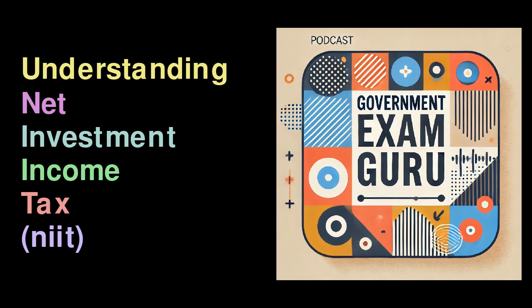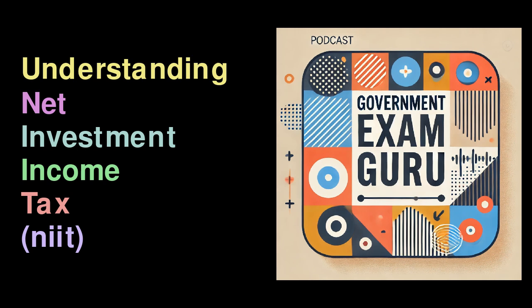Scenario 2, minor excess over MAGI. NII is $25,000. MAGI exceeds the threshold by $10,000. Tax due is 3.8% of $10,000, as the NII surpasses the excess. It's crucial to note that the NIIT is in addition to capital gains taxes, so investors face a multi-layered tax burden.